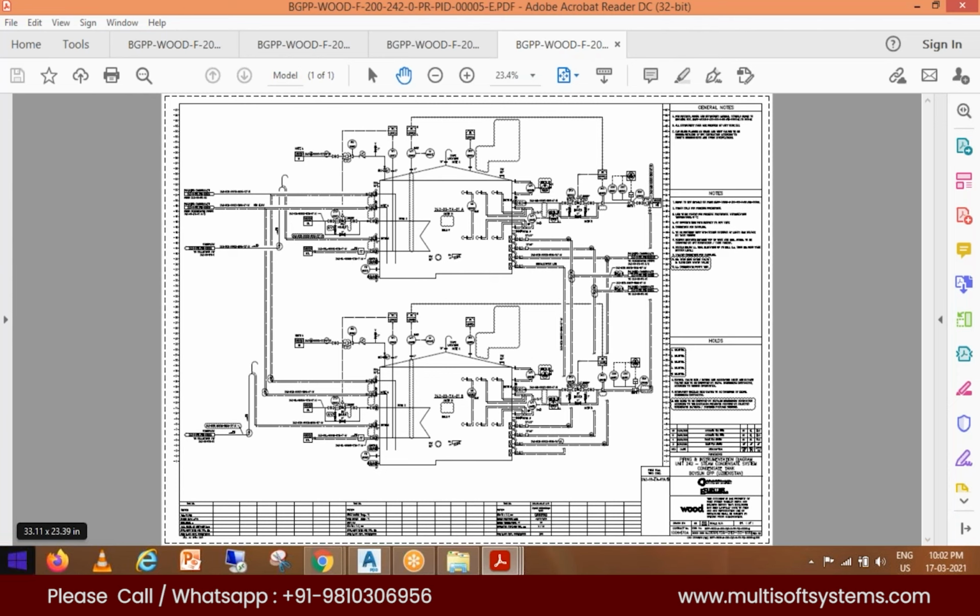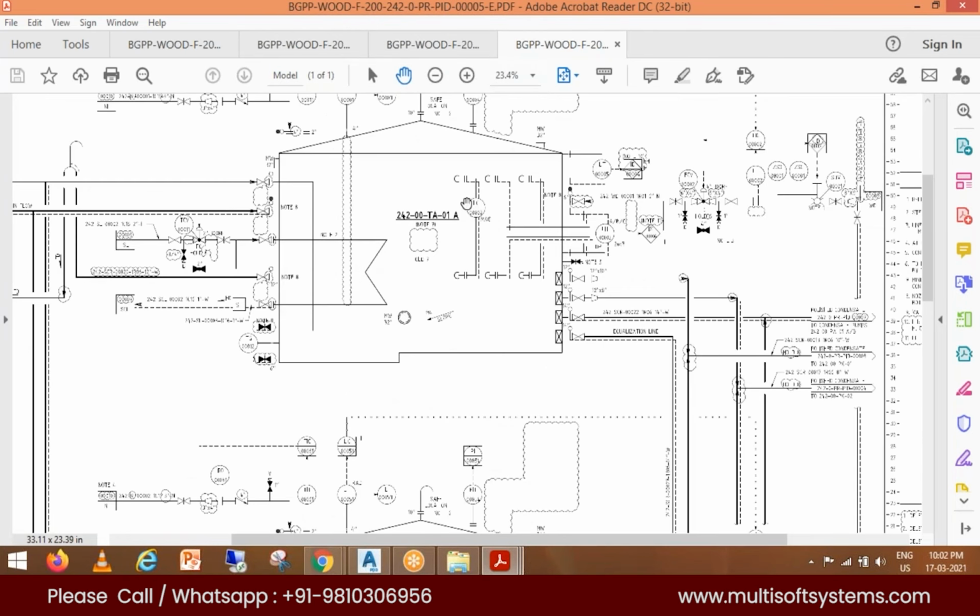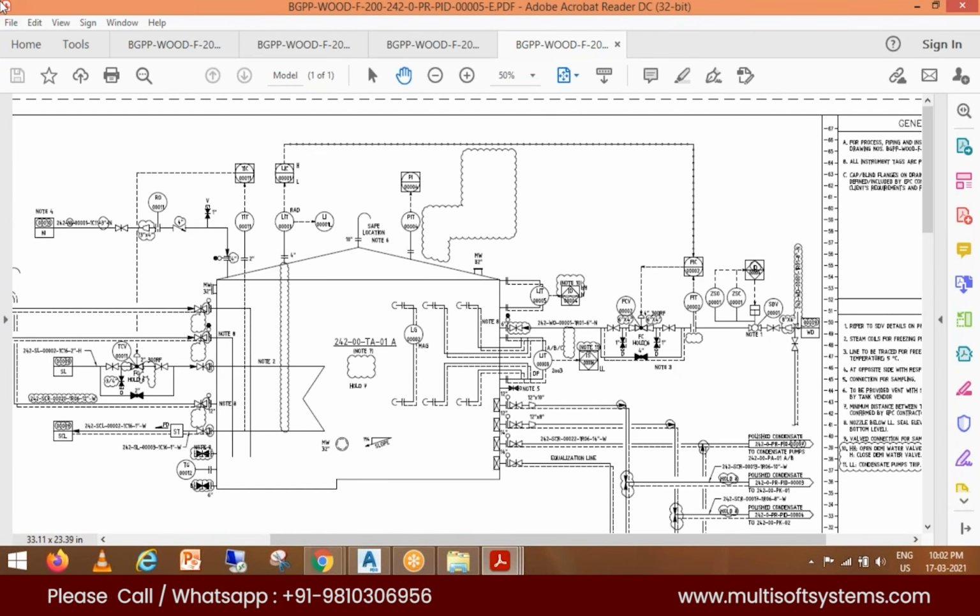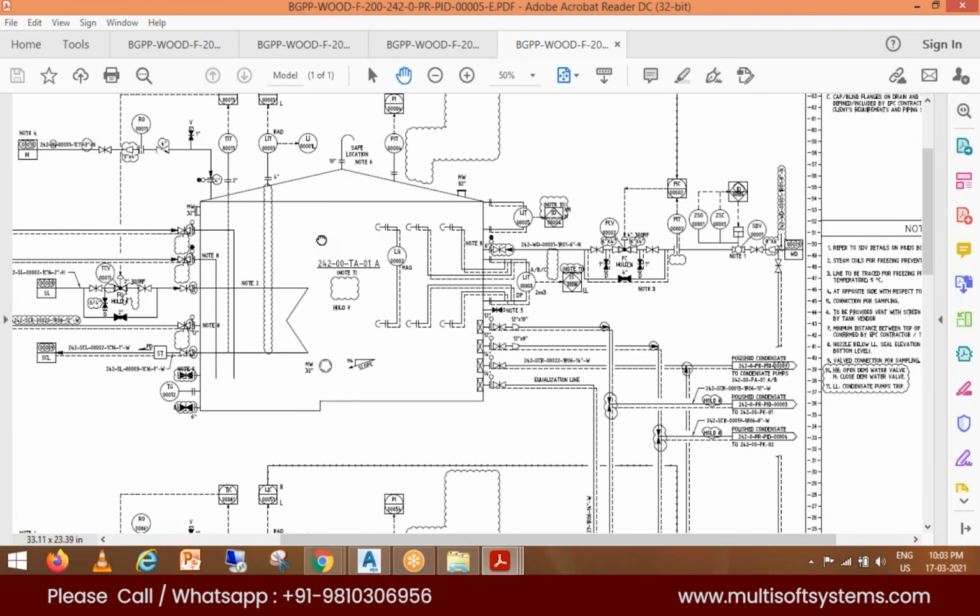So here, if you see, the bigger size is the tank. These two tanks have the bigger size. So you need to zoom out a little bit, and this is the first and foremost thing to start any PNID. You need to start with equipment only, because equipment is bigger in size, covers a lot of space in your drawing, and has a lot of components connected to it. So that's why, when you start working on a PNID, it is advisable that you start with the equipment first. That is how you will start the analysis of a PNID.